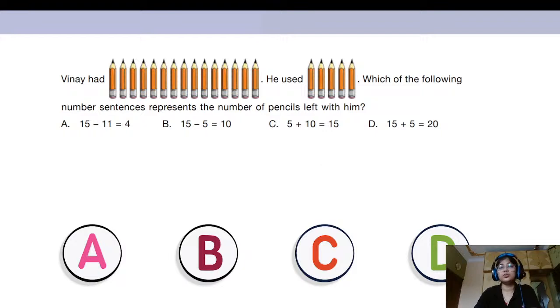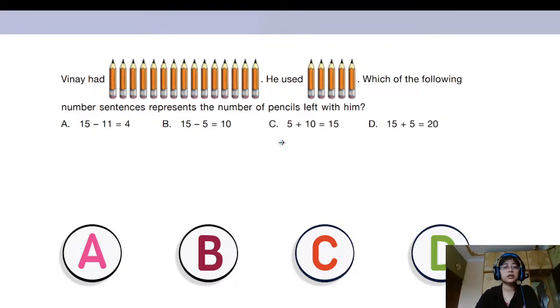Used means those pencils are not with him now; those pencils are finished. Okay? Vinay has already used them. So if they are finished, used up, what do we do for that? Plus or minus? What do we use? Are we going to use plus or minus for this? We will have to use minus, because he has used up. From 15 pencils, he used 5 pencils, so now we have to subtract those 5 pencils from 15.